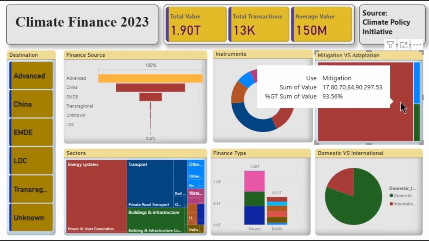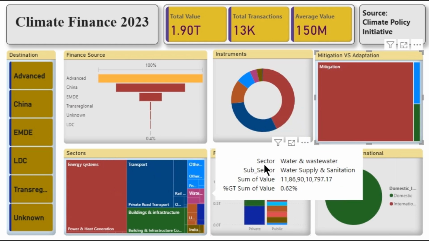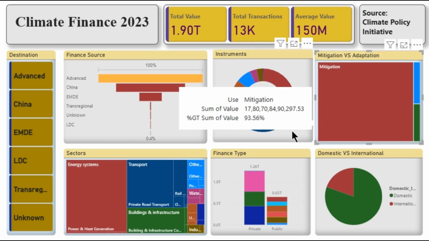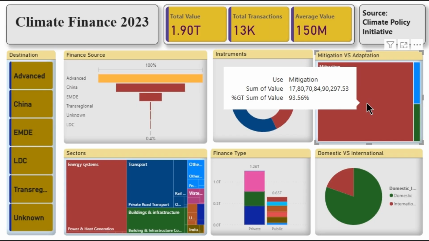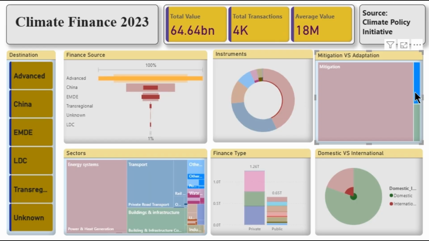Industry also constitutes $26 billion, but this remains stagnant. Finance is mostly for energy efficient upgrades. The biggest gaps lie in decarbonizing steel, cement, and chemicals, which need massive capital and concessional support. In adaptation, in 2023, only $65 billion went to adaptation. That's less than 4% of the total climate finance.